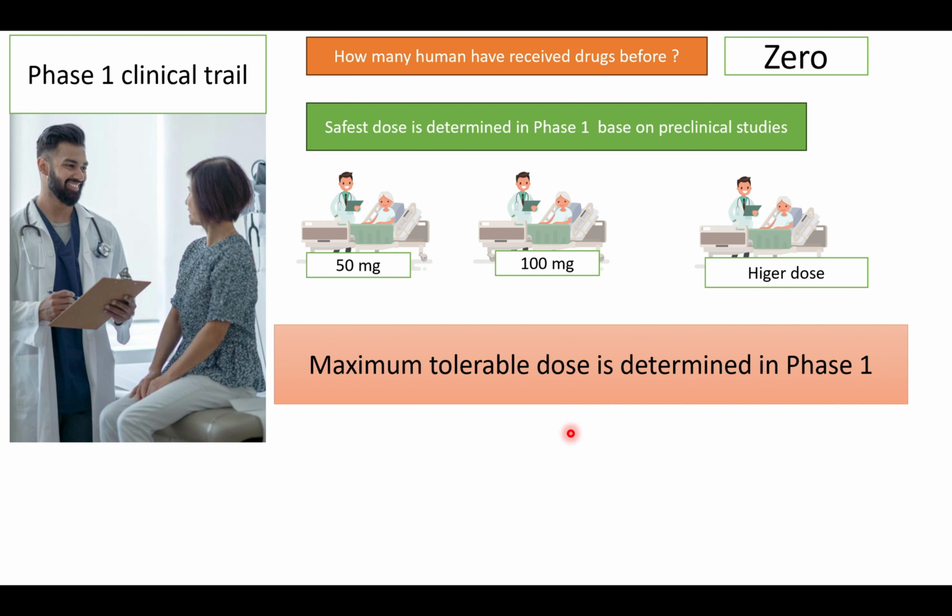After phase 1 trial, we determine the maximum tolerable dose. Let's take the example of 500 mg. This means that in all future trials, no dose will exceed 500 mg. It will always be lower. So the phase 1 trial helps us to determine the maximum tolerable dose, ensuring the future trials remain within the safe limit.